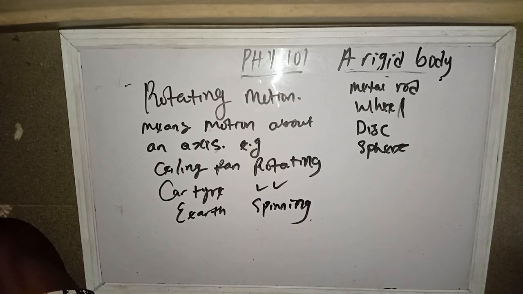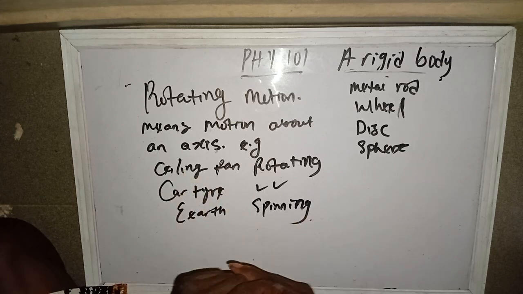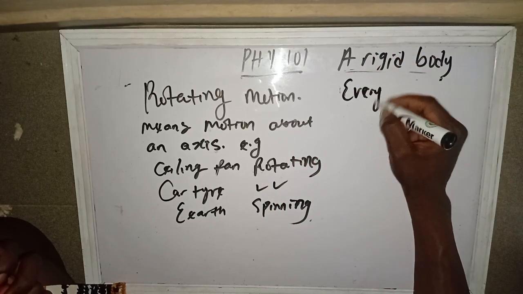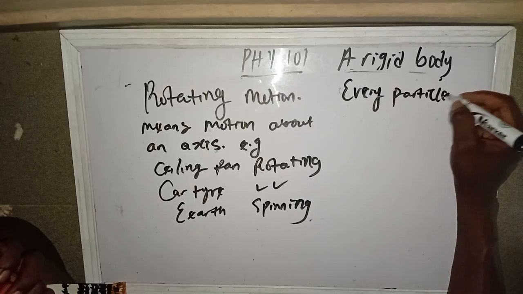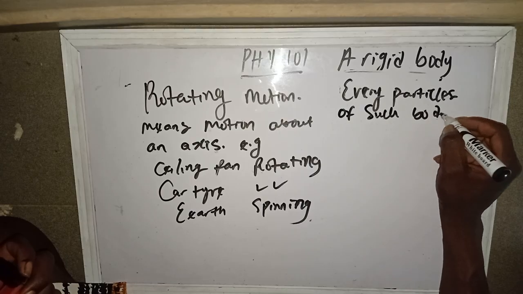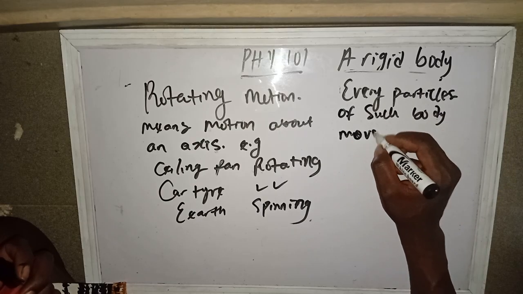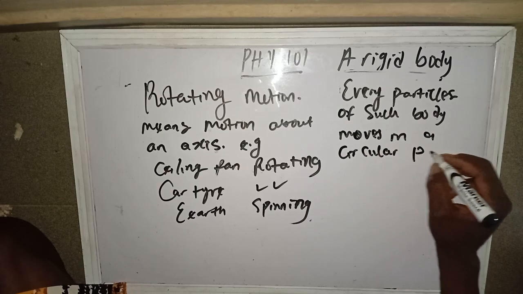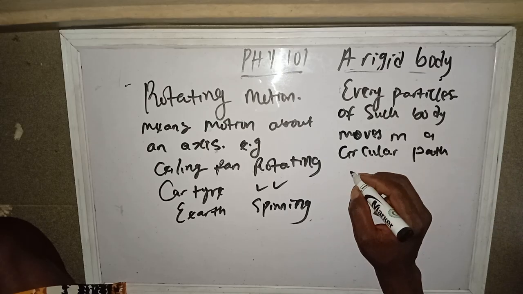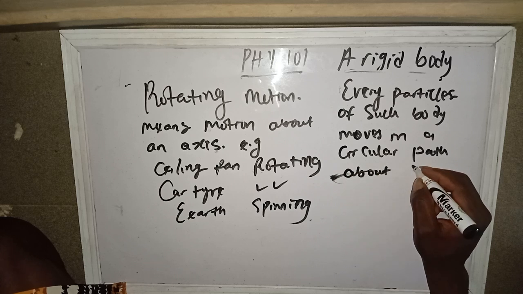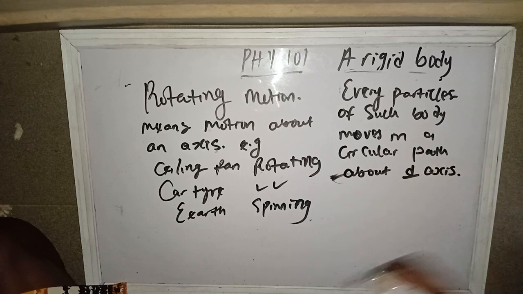Are we together? So in rotational motion, every particle of such body moves in a circular path about the axis.